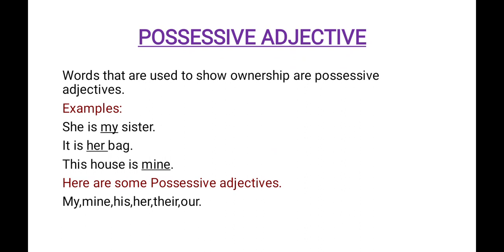They show the ownership. Who is she? She is my sister. What is it? It is her bag. Whose bag is it? It is her bag. Whose house is this? This house is mine. So all these adjectives, my, her, mine, show the ownership. Here are some possessive adjectives: my, mine, his, her, their, our.